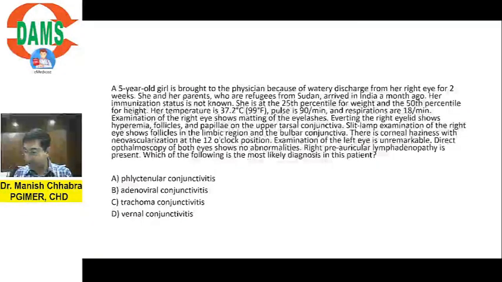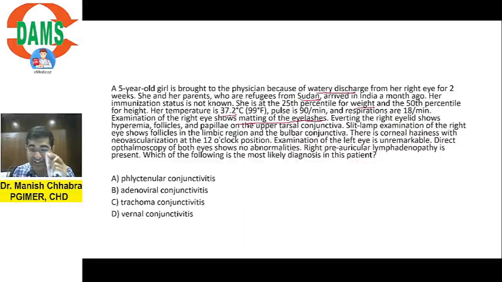Okay, coming over to the second question. A 5-year-old girl is brought by the physician because of watery discharge, mind you, from her right eye for 2 weeks. She and her parents, who are refugees from Sudan, arrived in India a month ago. Her immunization status is not known. She is at the 25th percentile for weight and 50th percentile for height. Her temperature is 37.2 degrees. Pulse and respiration are given, which are 90 per minute and 18 per minute, right? Examination of the right eye shows matting of the eyelashes.